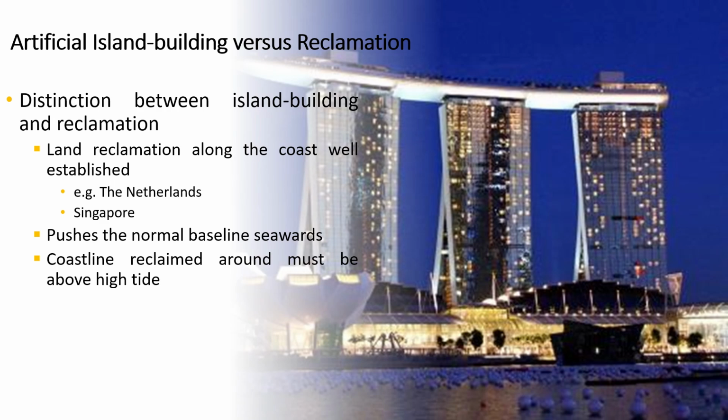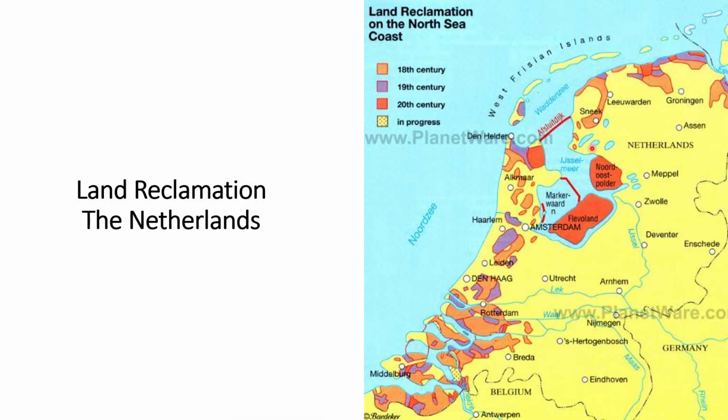And if you reclaim land and consider it as reclaimed land, obviously as per UNCLOS, that reclaimed land should be above water all the time. You see this in the Netherlands, this whole area. This is the color of the 18th century, right?